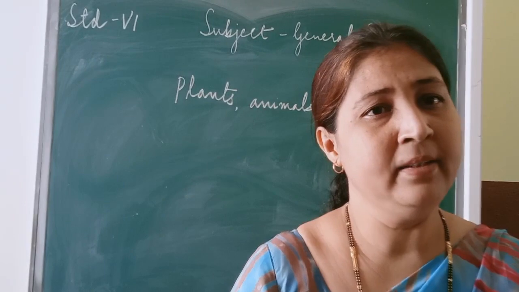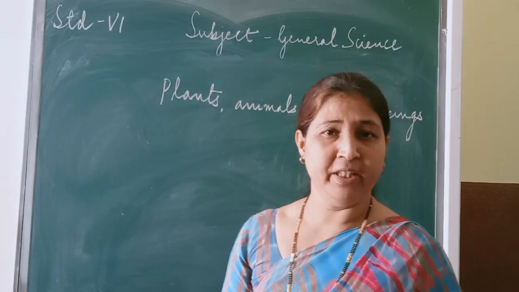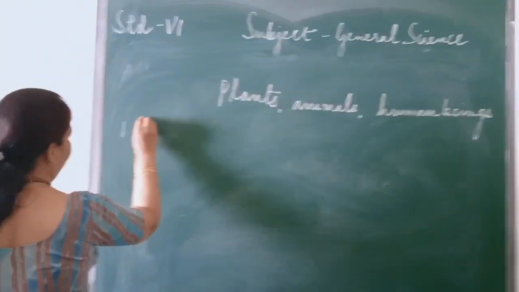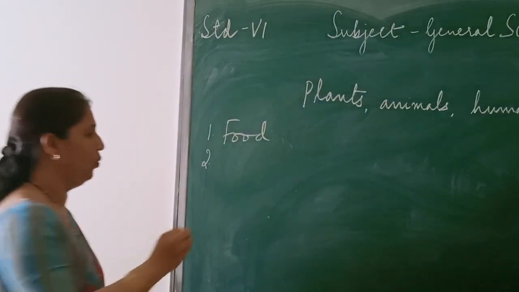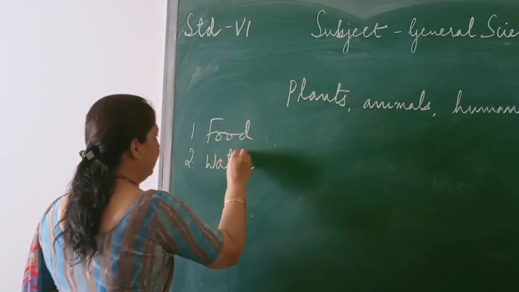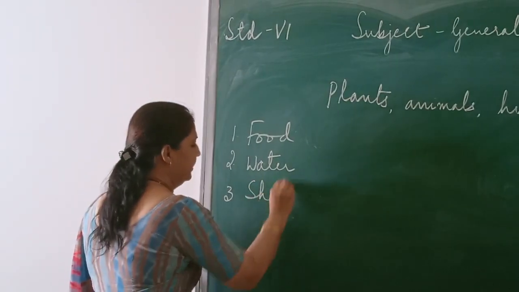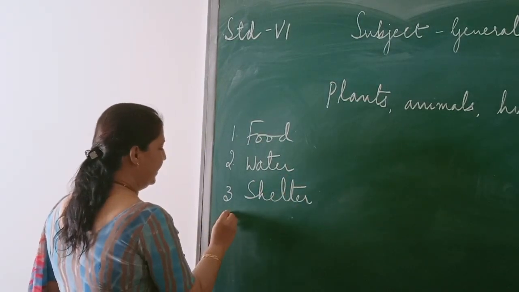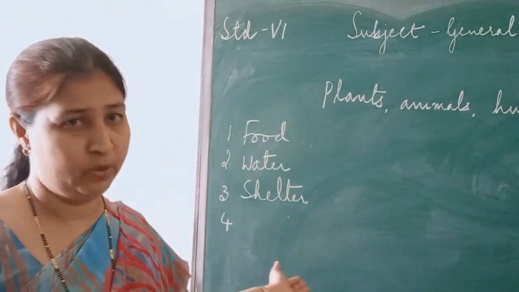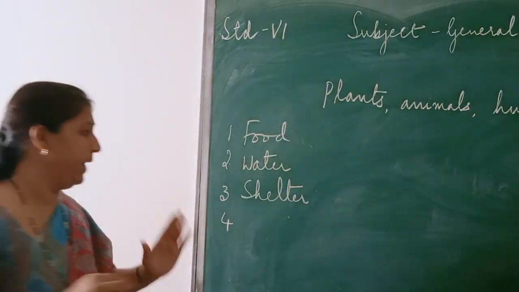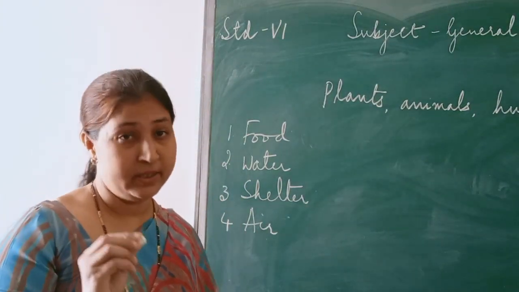And what do the living things require for their living? The first thing they require is food. What they require? Food. Okay. The next, can you tell me what they require? Water. Yes, they require water. The next, they require shelter to live, isn't it? So now, other than this, what do they require to live? Only these things we require? No, other than that also we require air, which is very important, isn't it? Without that we cannot live.